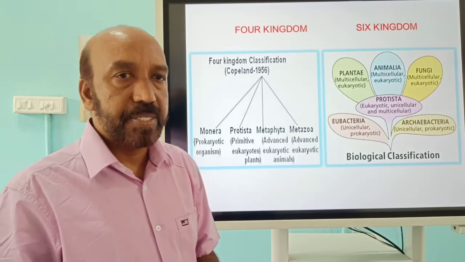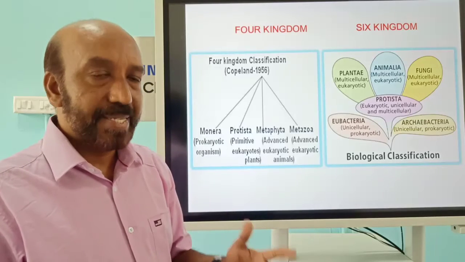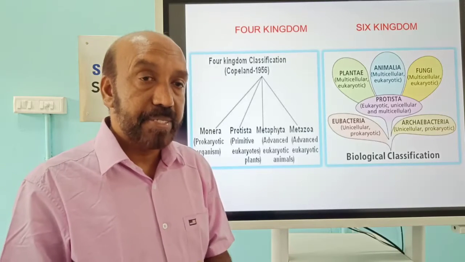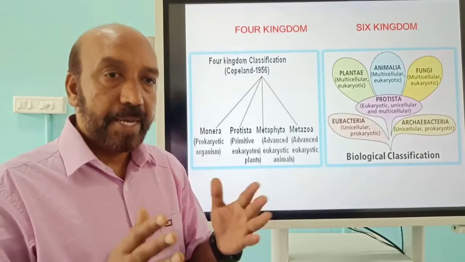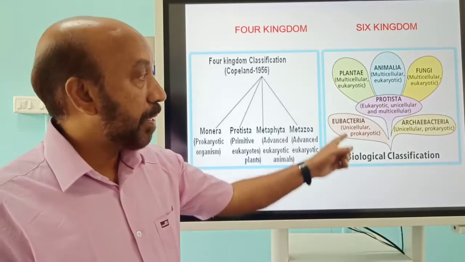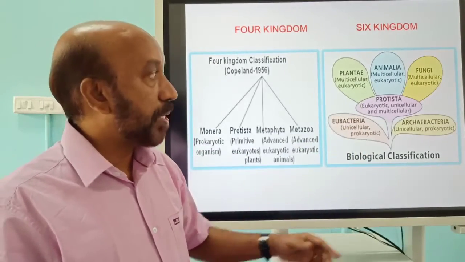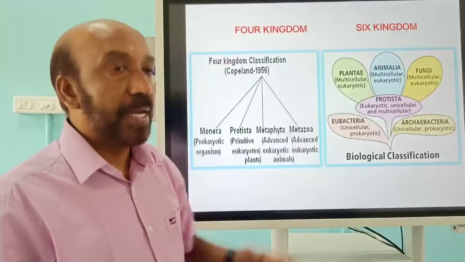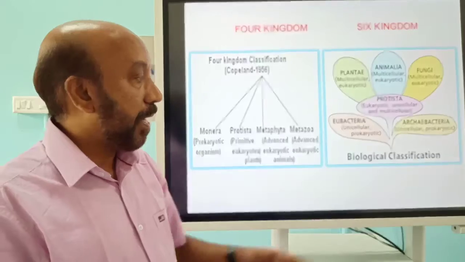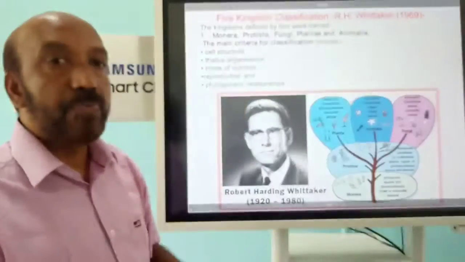Carl Woese classified the entire group of organisms into 6 kingdoms. He classified the kingdom Monera, which we are going to discuss, into 2, namely Archaebacteria and Eubacteria, and as usual Kingdom Protista, Kingdom Fungi, Kingdom Plantae and Kingdom Animalia.